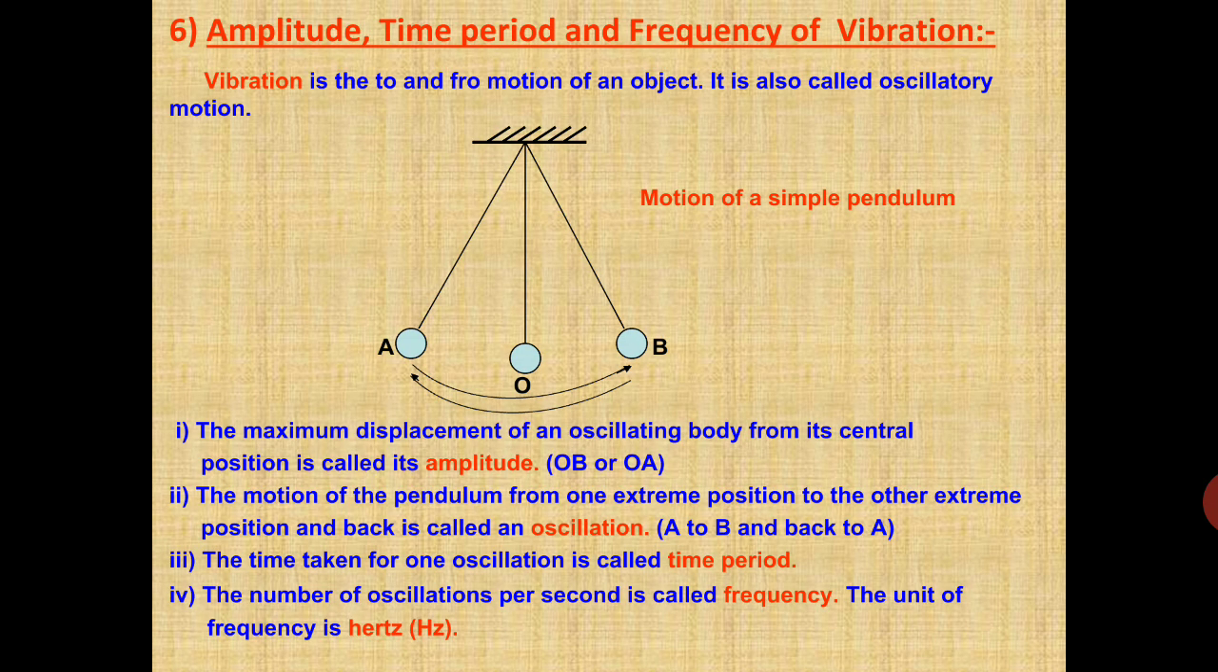What do you mean by amplitude? The maximum displacement of an oscillating body from its central position is called amplitude. From the diagram you can see the distance OA or OB is known as the amplitude. So here OA or OB is the amplitude.